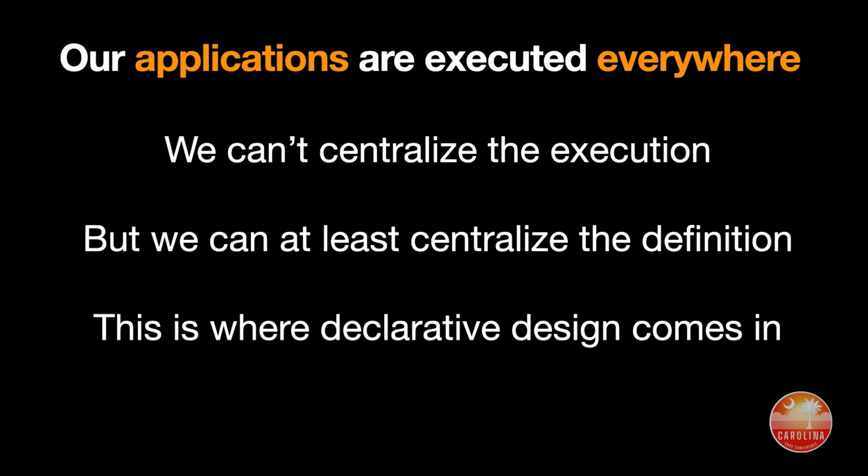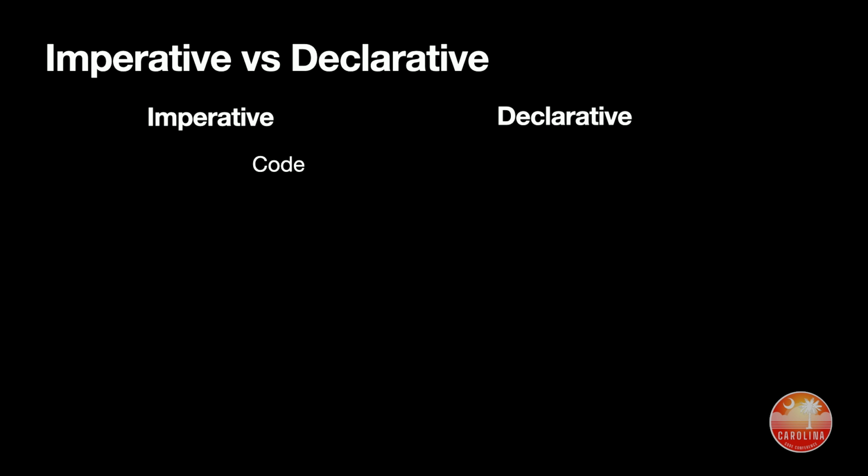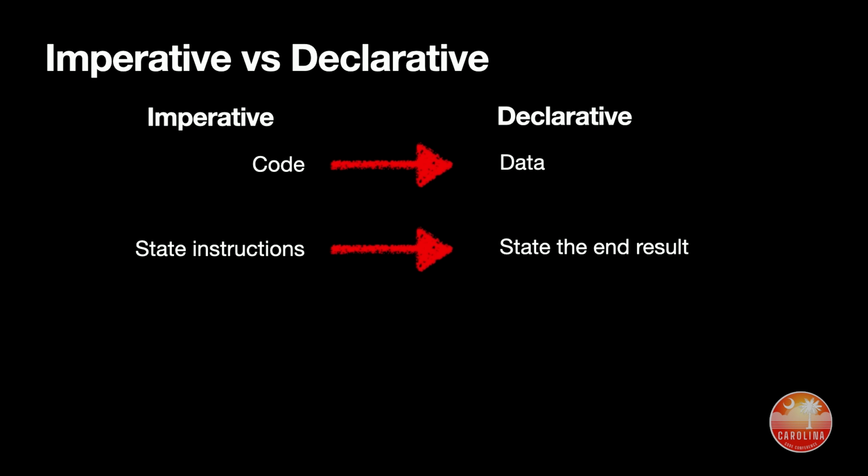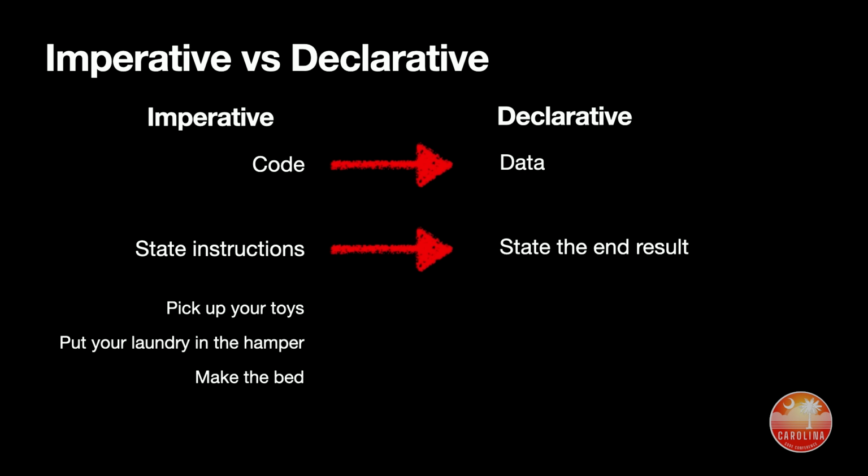All right, and this is where declarative design comes in. Declarative, as a word, is used in a lot of different contexts, and some people mean slightly different things by it, and that is why it's important to define terms. So when I talk about declarative, I'm talking about relative to imperative, or in contrast to imperative. So in imperative design, we prefer code, and in declarative design, we prefer data. We would prefer to model an operation, not write instructions. For example, in imperative design, we prefer to state instructions, and in declarative design, we prefer to state the end result. And an example is you might tell your child, pick up your toys, put your laundry in the hamper, and make the bed.